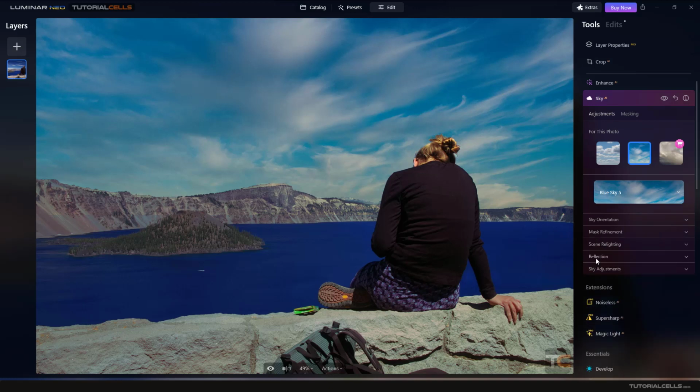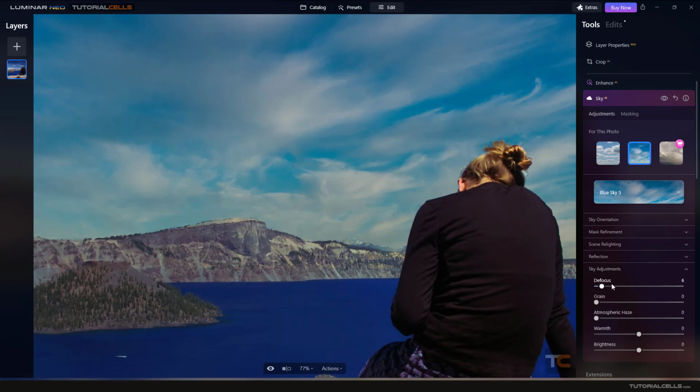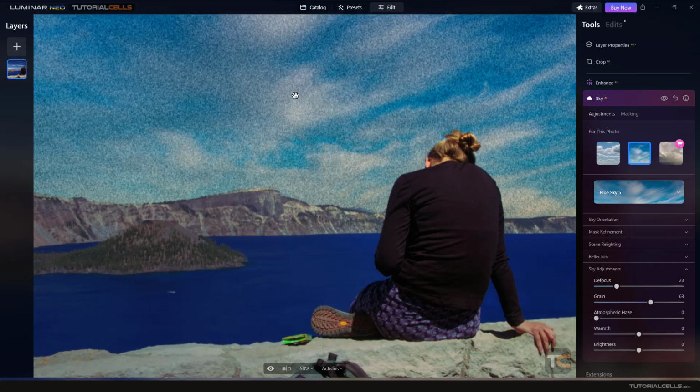Another thing is reflection, that I will explain in the next image. Sky adjustment. Defocus adds a little blur to your sky. It focuses on this human and makes the sky a little blurry. So use defocus if you want. If your scene has noise and grain, you can add grain to your sky to match. This is the grain that you want.